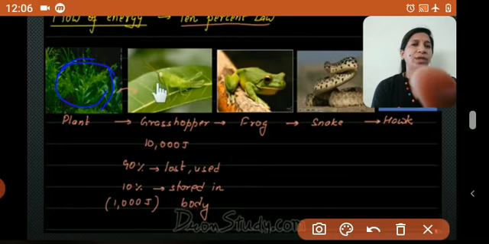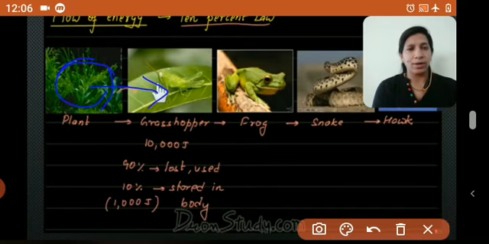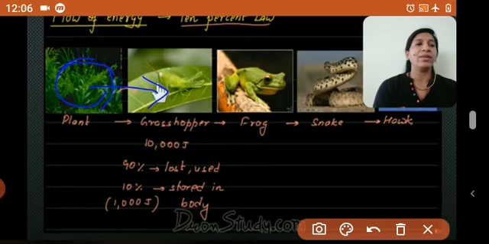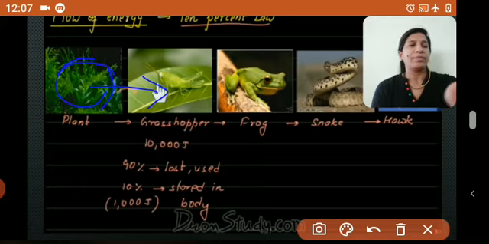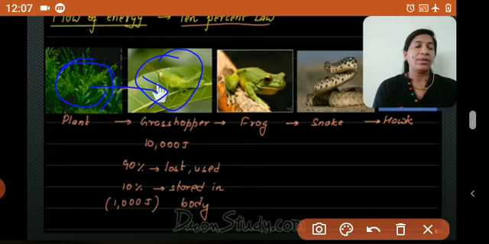That energy is taken by the grasshopper when this grasshopper eats the plant. Okay, fine. So how much energy is taken by the grasshopper from the plants? We will see.